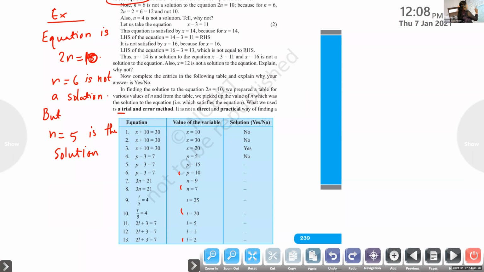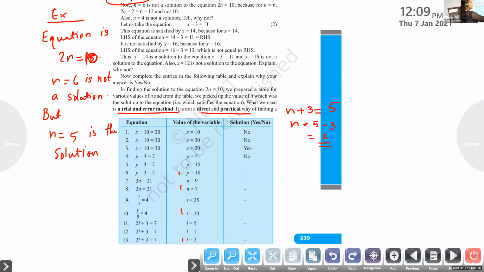So it is a trial and error method. It is not a direct and practical way. Did you see that? It is not a direct and practical method because always you have to think and find. There is an easy method to find the answer. I'll tell you. n plus 3 equal to 5. n equal to, if it is plus, you have to subtract it. Clear? Clear, children? If it is plus, you have to subtract.